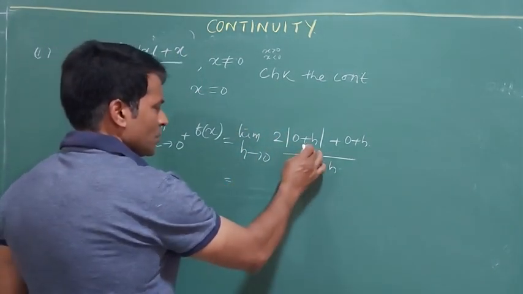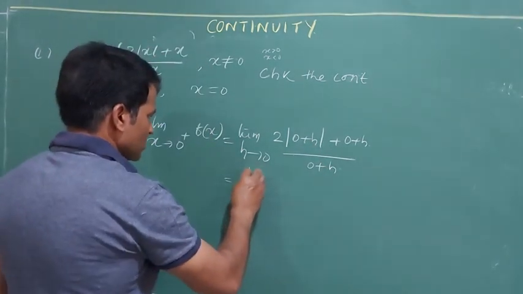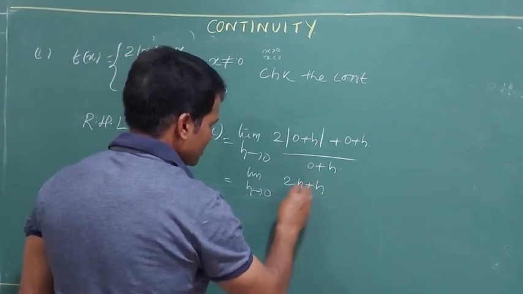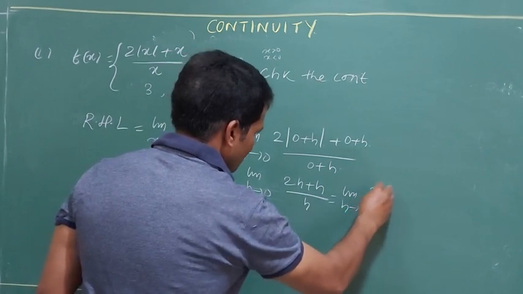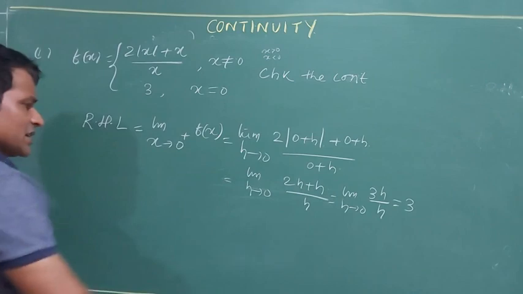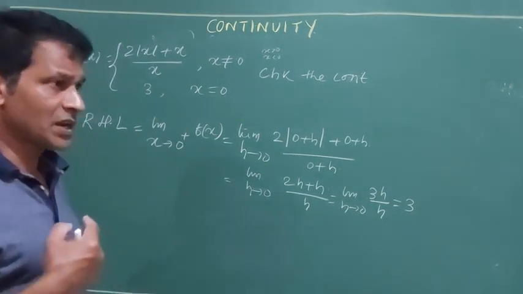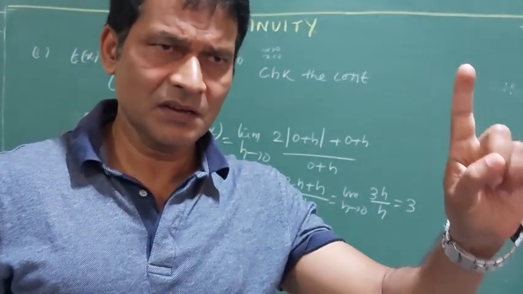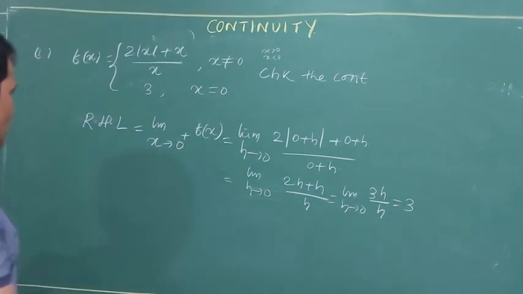The job of modulus is to make negative positive, and positive remains as it is. So limit h tends to 0, 2h plus h by h. This is limit h tends to 0, 3h by h, which is 3. That means RHL gives you 3. Now, whenever a question asks you to check the continuity, you have to go for all three cases: LHL, RHL, and the value at the point. RHL we did, so go for LHL.